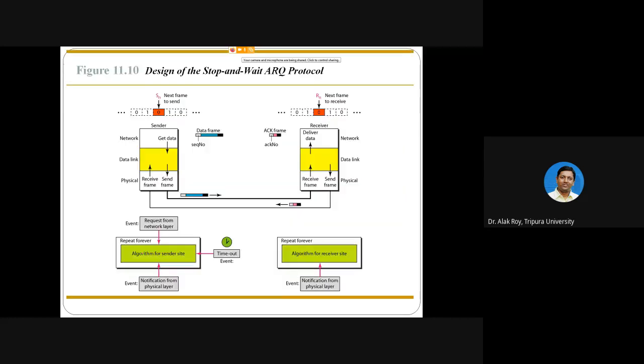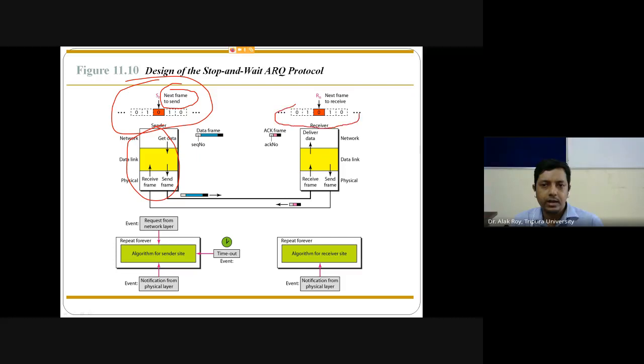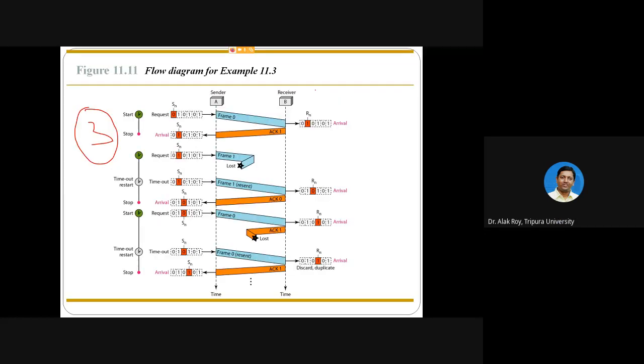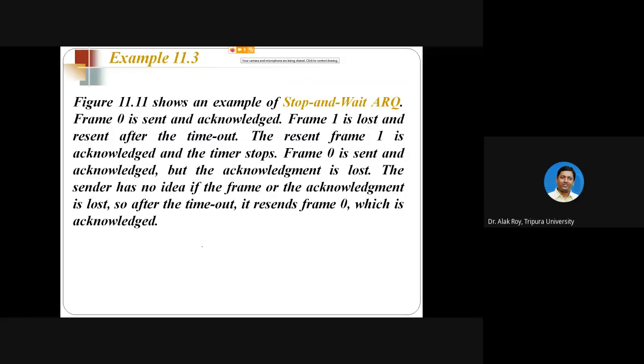Let's see this with an example. The sender keeps a copy using a buffer where there will be some pointer. At the receiver there will also be a buffer and some pointer. Let's try to understand this. The explanation in this slide says frame 0 is sent and acknowledged, that is case 1.